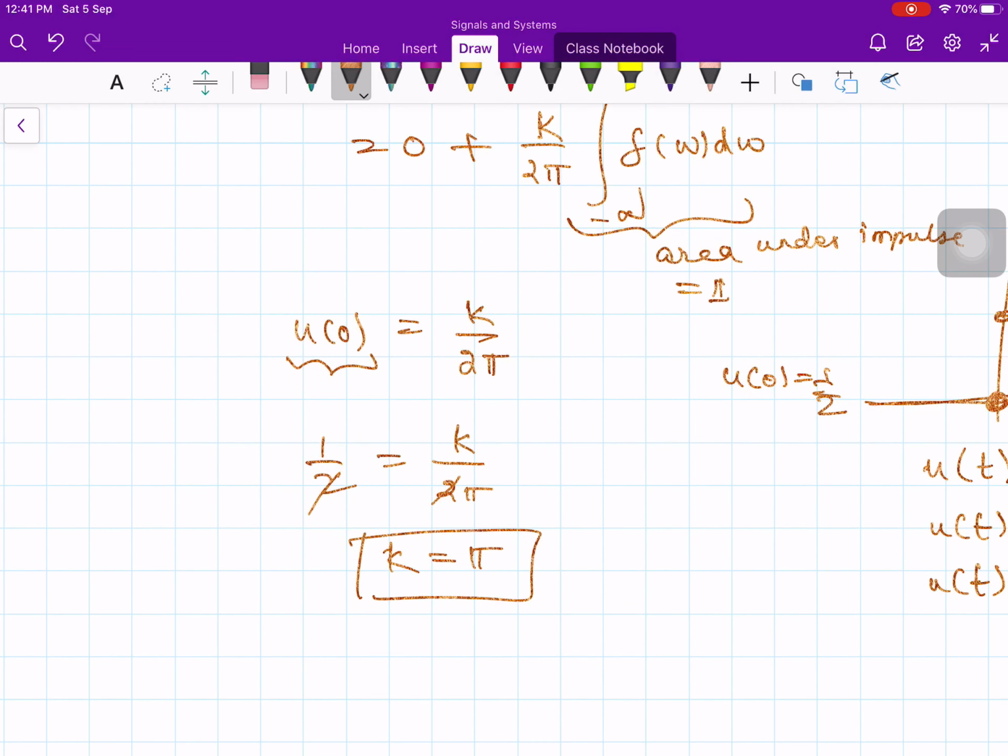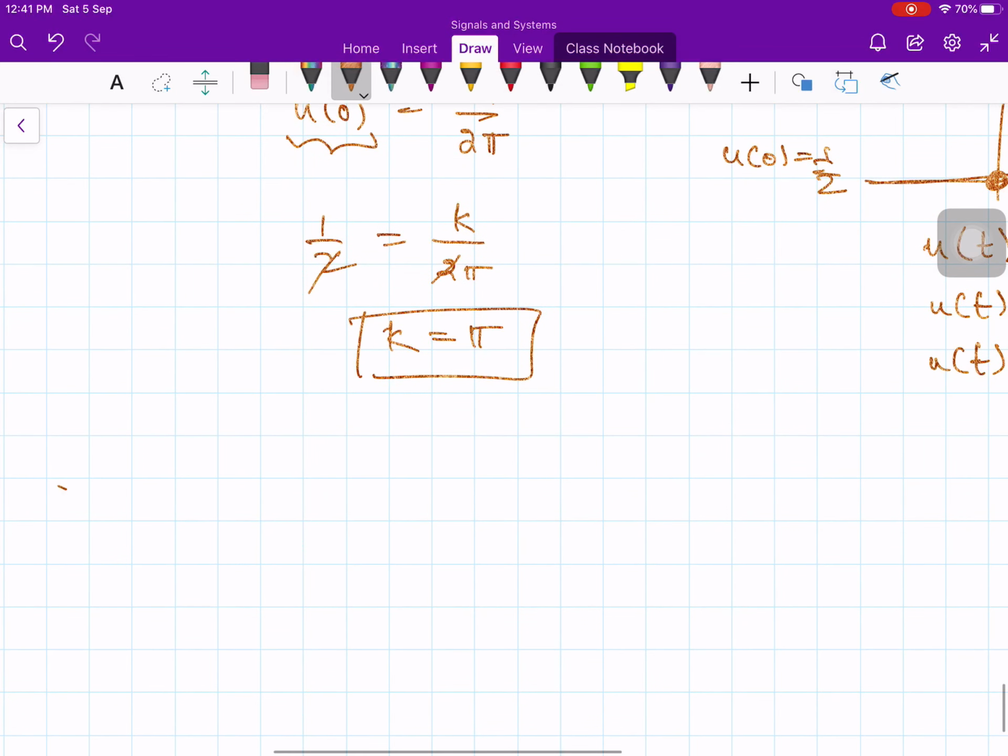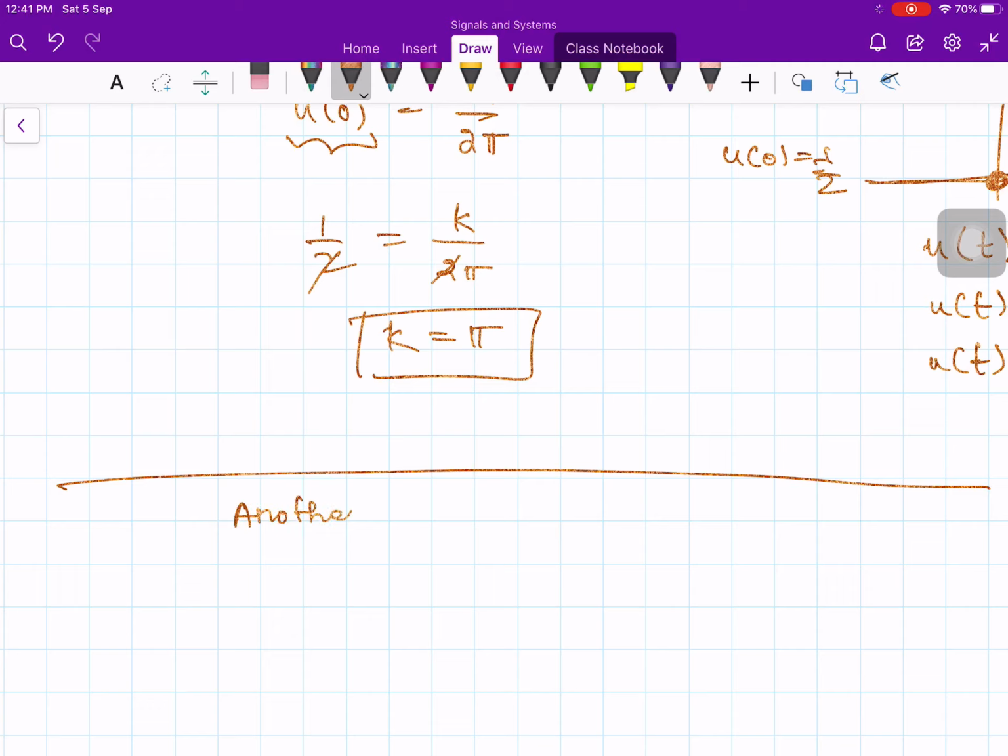Now let us look at this u of t from another viewpoint. The Fourier transform of u of t can be derived in 2-3 ways. First way is using the Fourier transform formula, and the second one is using the fact that the derivative of the unit step function is an impulse function. Using that you can find it out. That's what we have seen now.